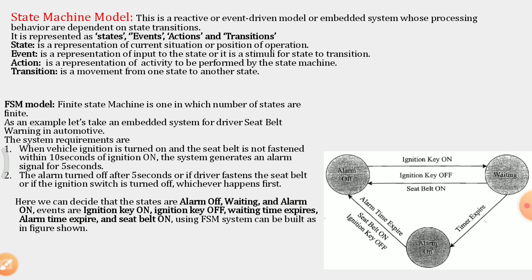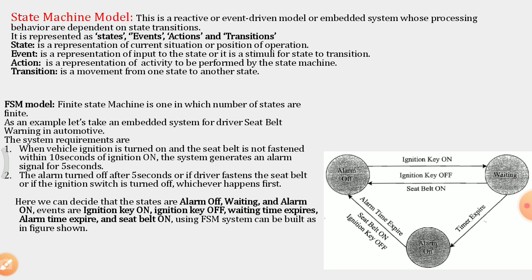in an automotive. If a driver is not wearing a seat belt, then there should be an alarm. The requirements for this system are: when the vehicle ignition is turned on and the seat belt is not fastened within 10 seconds of ignition on, the system generates an alarm signal for 5 seconds.